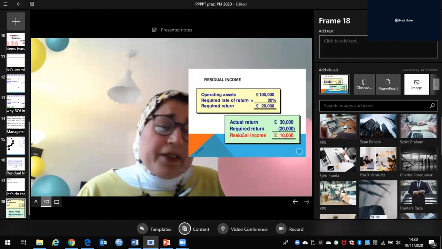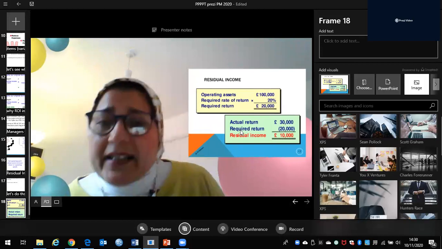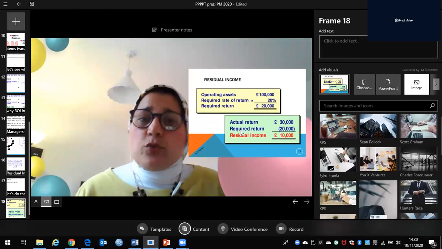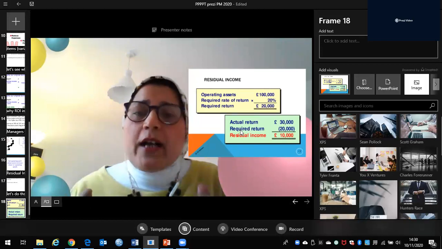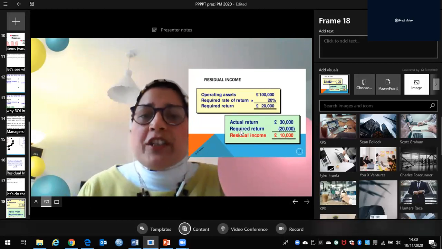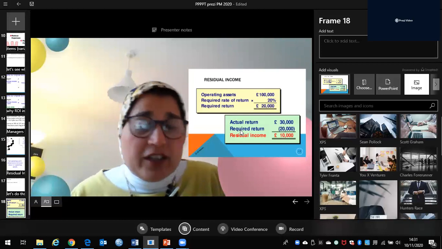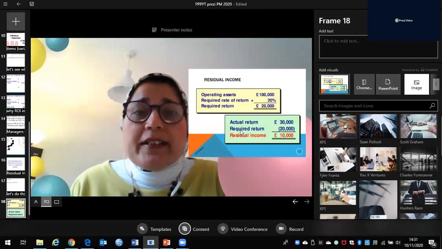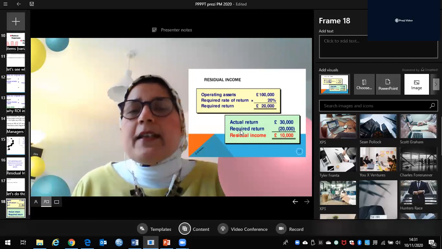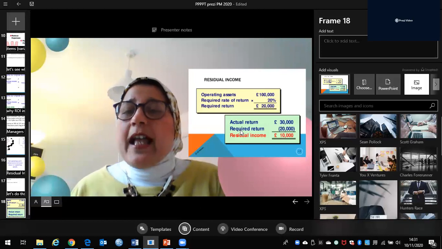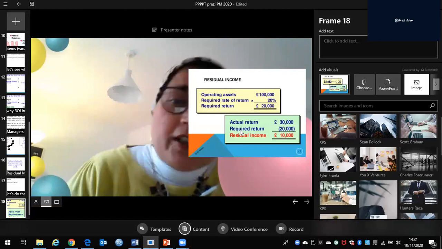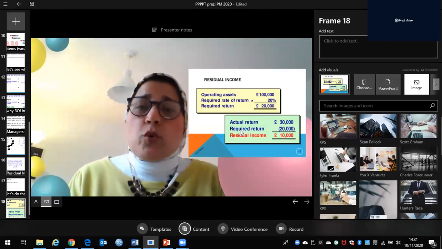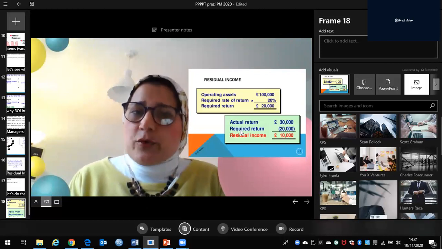They have a minimum required rate of return of 20%, and operating assets are 100,000. That means the required return is 20,000. Where do I get this 20,000 from? It's the operating assets multiplied by the minimum required rate of return, which is already identified by the whole company. So the required return is 20,000.